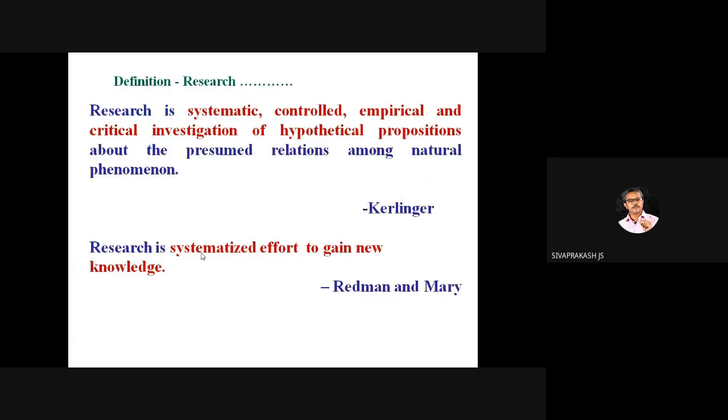These are all the definitions. Actually, in our book, we have given more than 10 definitions, so no need to worry about that, and no need to mark up all those things. Just read what it is, because understanding is a must here. Kerlinger's definition: research is systematic, controlled, empirical and critical investigation of hypothetical propositions about the presumed relations among natural phenomena. Then Redman and Mory: research is a systematized effort to gain new knowledge.